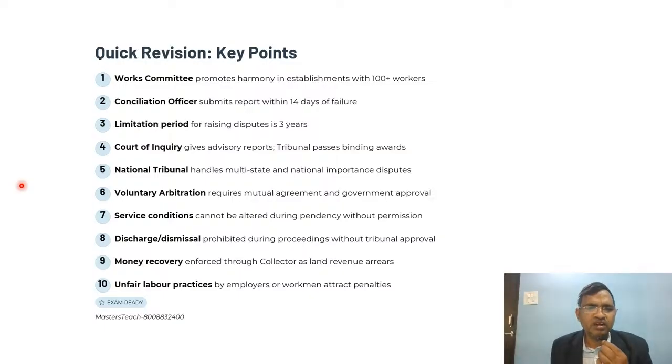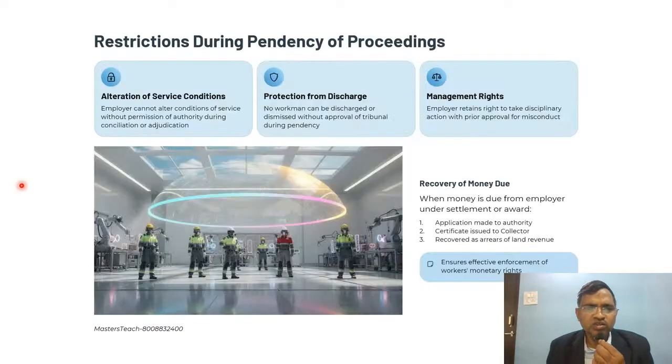Voluntary arbitration requires mutual agreement and government approval. Service conditions cannot be altered during the pendency or during the process of hearing. Then discharge and dismissal are prohibited during the proceeding without tribunal approval. Money recovery is enforced through the collector as land revenue arrears. Unfair labor practices by employers or workmen attract penalties. These are the things. Go through this one.